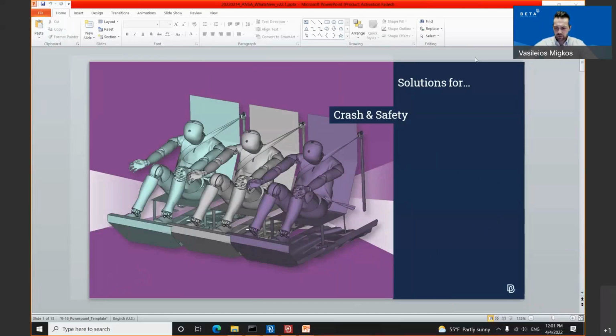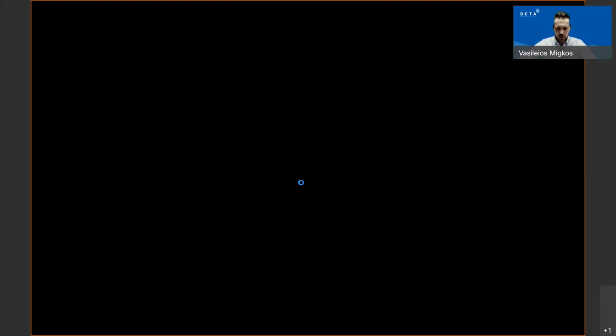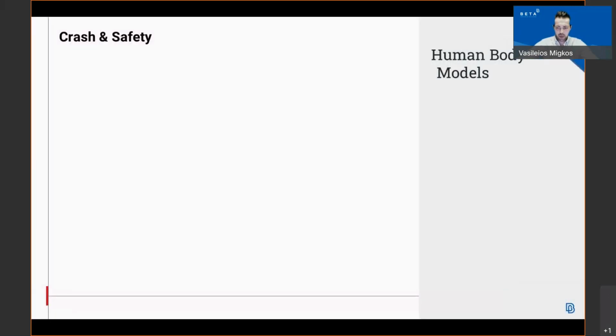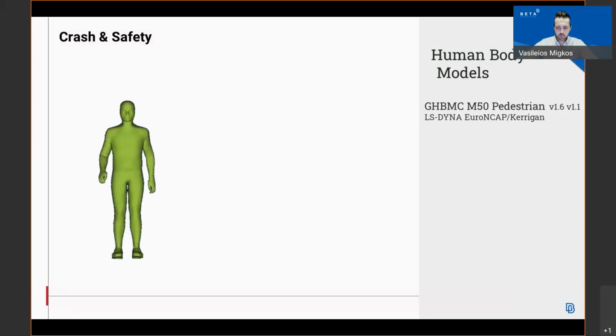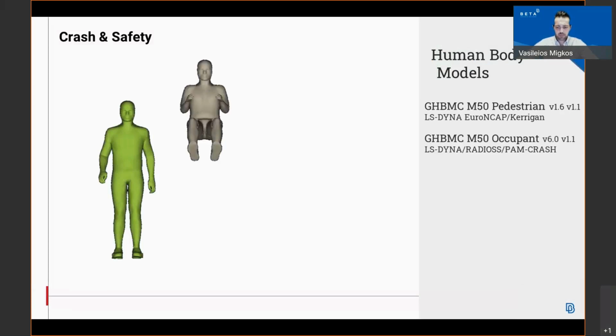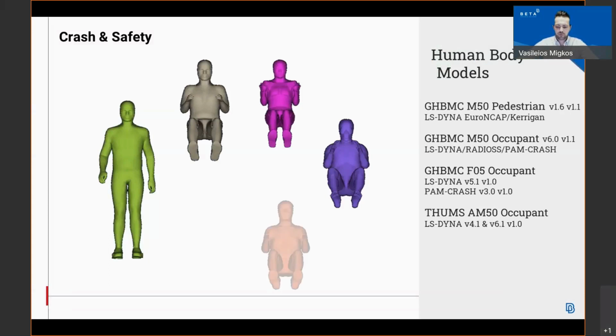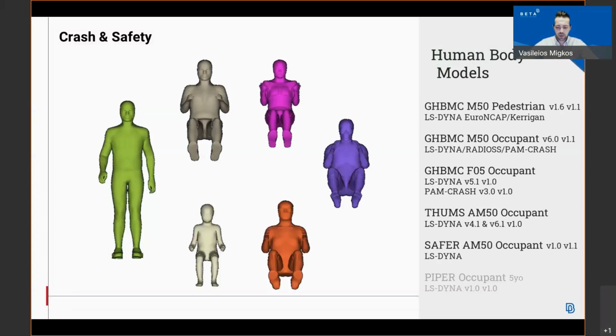As we have to cover a lot of topics, let's quickly start with the new features inside our preprocessor ANSA. At the beginning, in the field of human body models, we have new human body models supported in the field of pedestrian, which is the GHBMC M50, and also in the field of occupant, as well as in the same field, we are supporting the F05, the THUMS AM50, as well as some SAFER AM50, and PIPER for the occupant 5 years old.